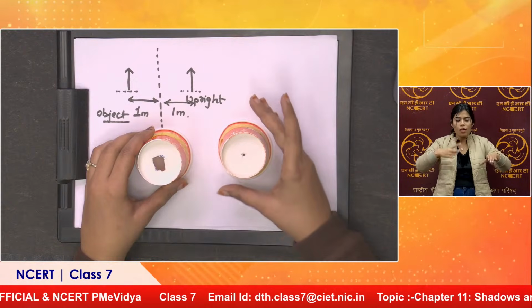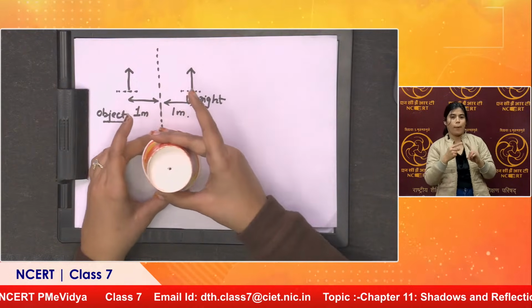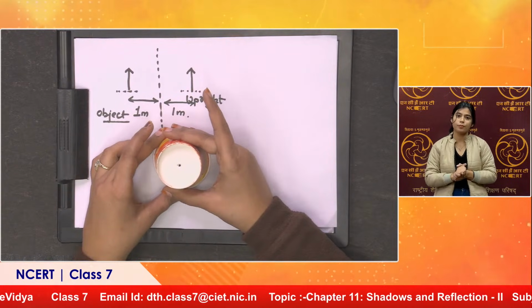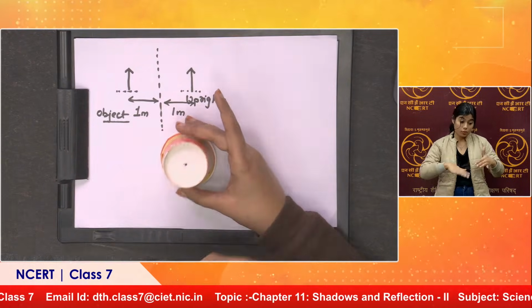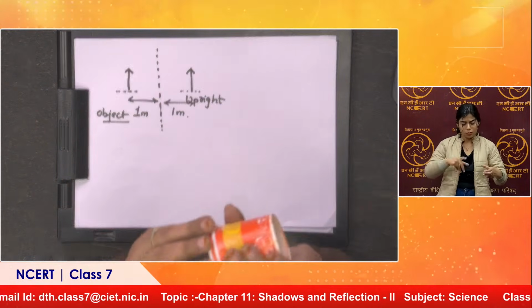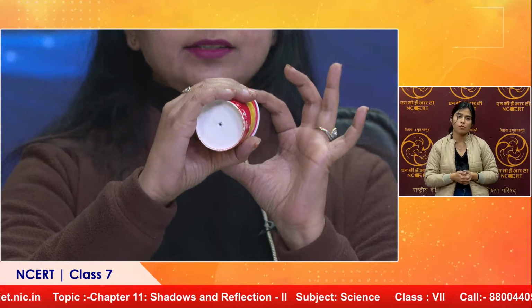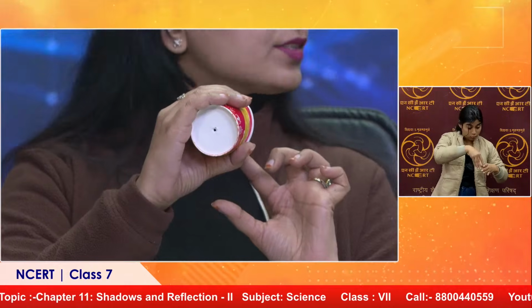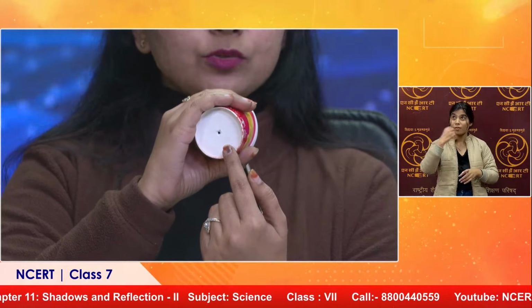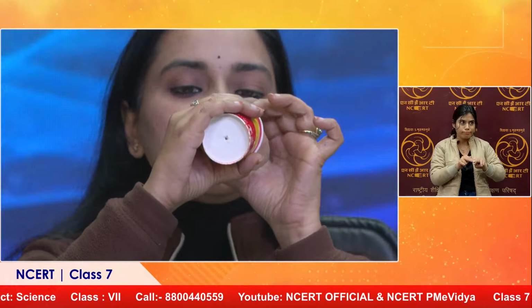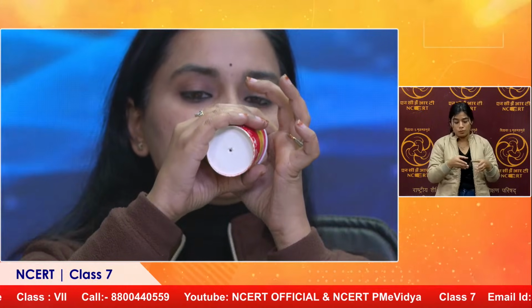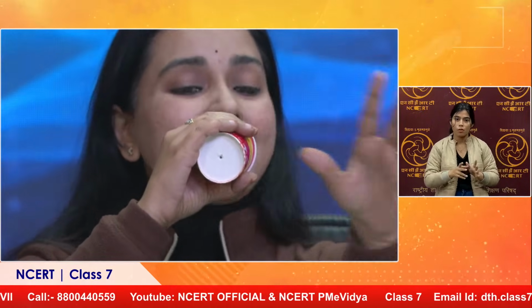Now further, we just need to be keeping it over like this. Now you can go out with this. What we have to do is just adjust our inner cup, because that's the screen. Light rays will enter through this pinhole, and the light rays will fall over the screen. To get the image, you look into it like this and you adjust the inner cup so that you see the image of any object.